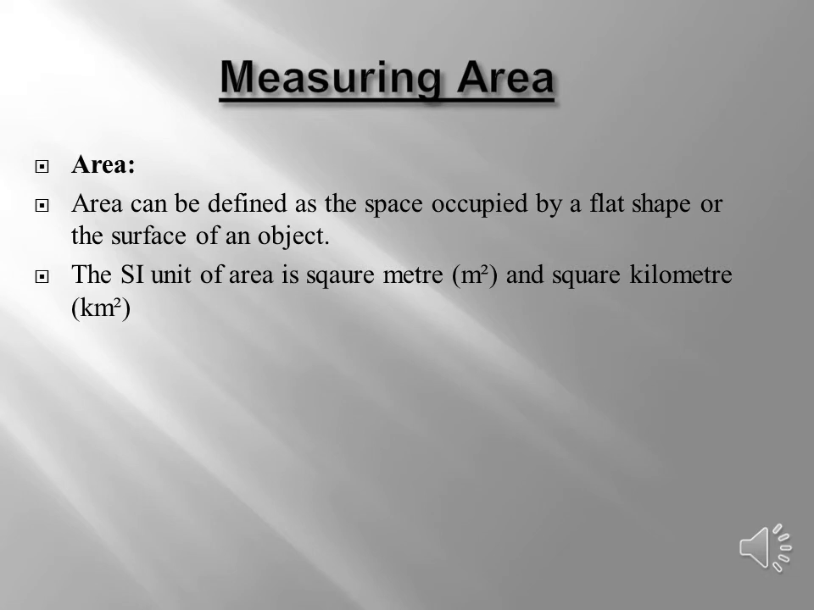Now coming up to area. What is area? The definition for area is the space occupied by a flat shape or surface of an object. And the SI unit for it is m square or km square, m as in meter and km for kilometer square.